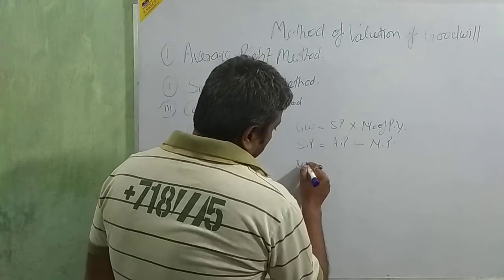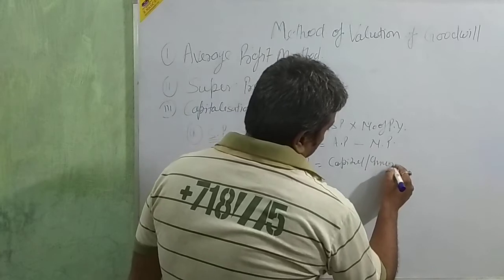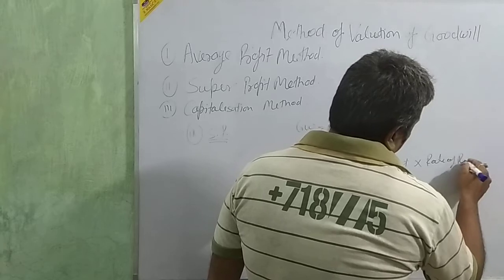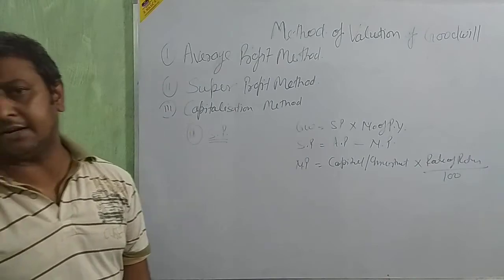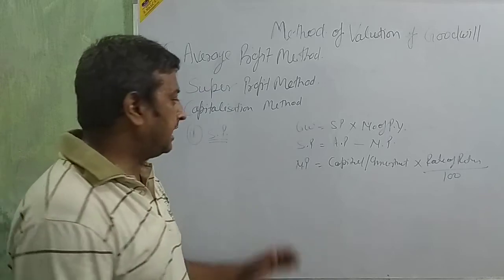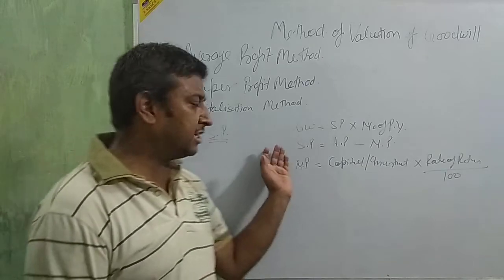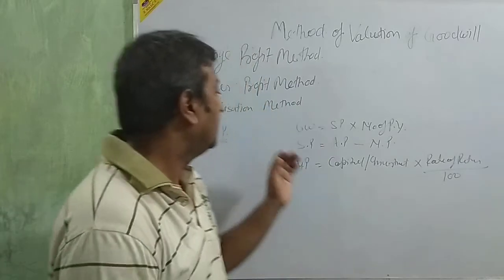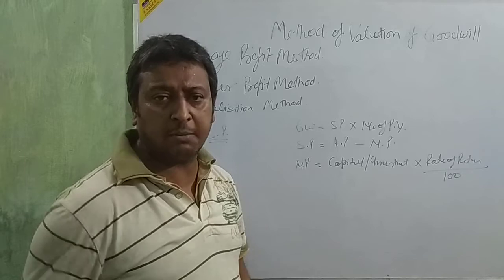Just see, normal profit is equal to capital or investment into rate of return upon 100. By utilizing this formula, we are going to calculate the normal profit. Then put this normal profit and average profit in the formula of super profit. Then we calculate the super profit. After the calculation of super profit, we put it in the goodwill formula: goodwill is equal to super profit into number of purchase years.